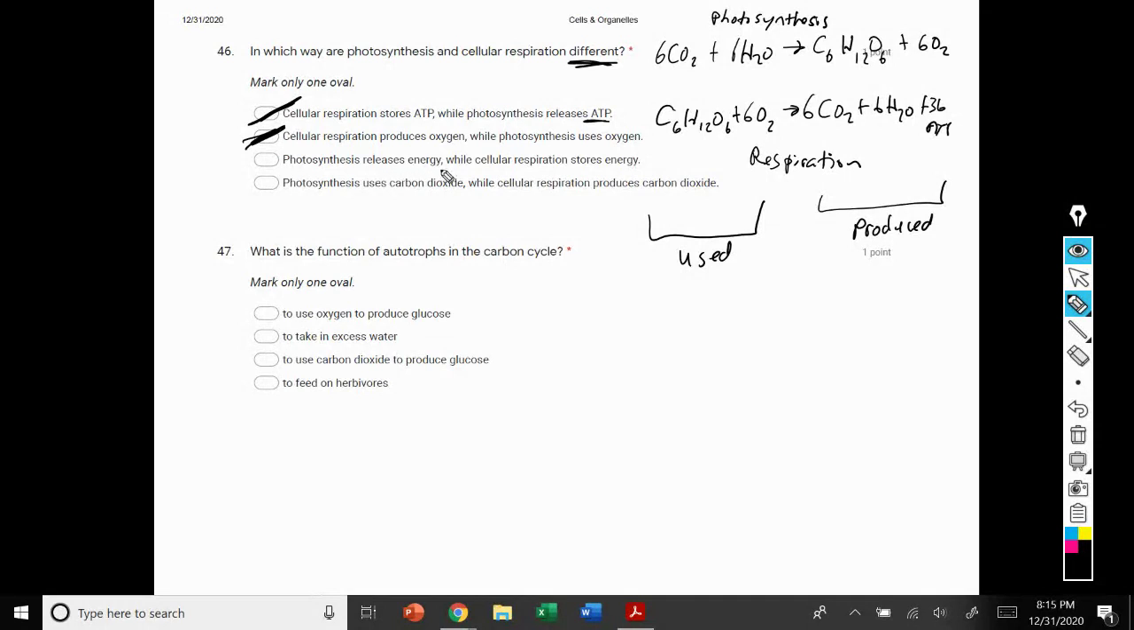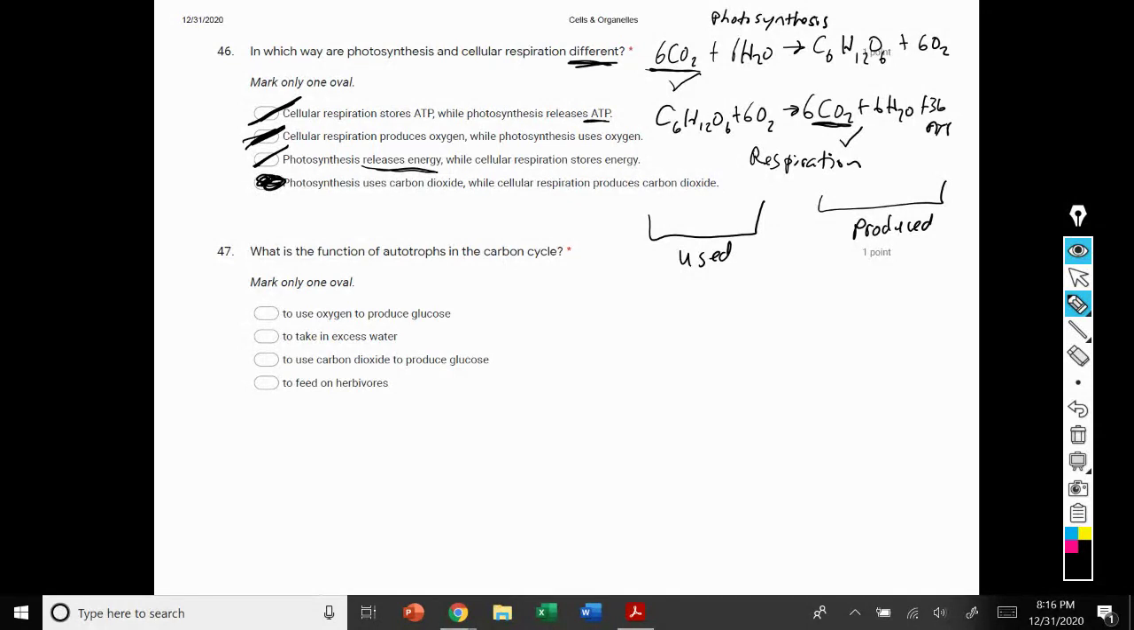Photosynthesis releases energy while cellular respiration stores energy. Again, in photosynthesis there is no energy here. There's no ATP involved in this process. There's no ATP that's part of the formula. So option 3 is also incorrect. Look at the last option. Photosynthesis uses carbon dioxide. That is a check. While cellular respiration produces carbon dioxide. That is also an accurate statement, making option 4 the correct answer for that question.